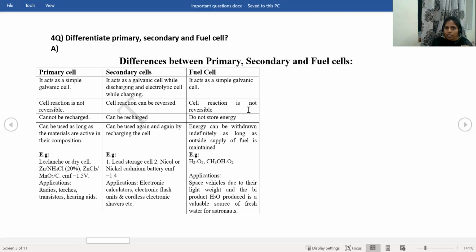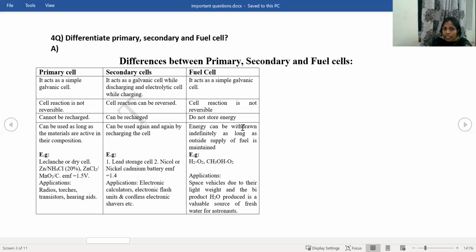And in the primary battery, the cell reaction is not reversible. And it cannot be recharged. It cannot be recharged and does not store energy. These are not even storing energy like secondary batteries. And it can be used as long as the materials are active in their composition. So when the materials in the battery are active, then only it will work. After complete discharging, these are not working. But the secondary cell can be used again and again by recharging the cell.